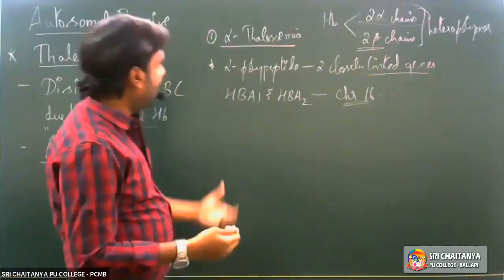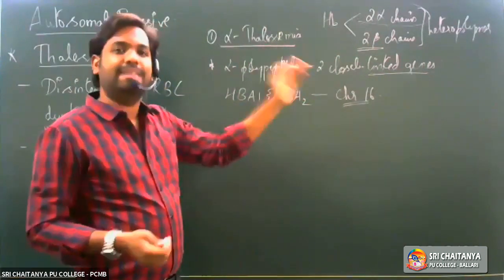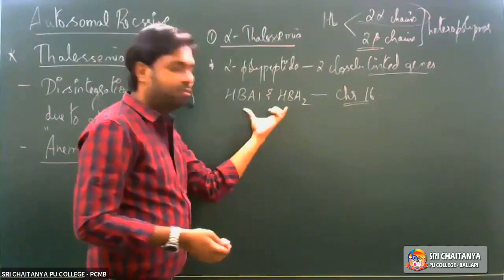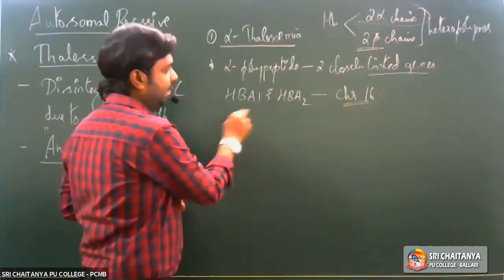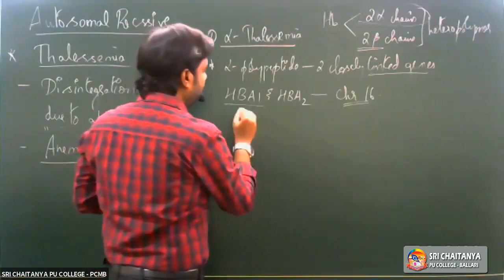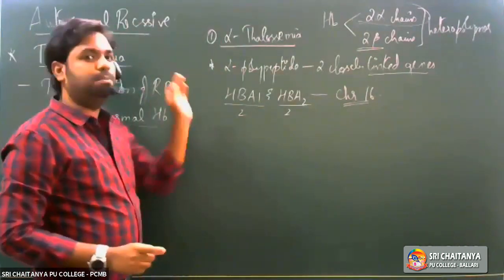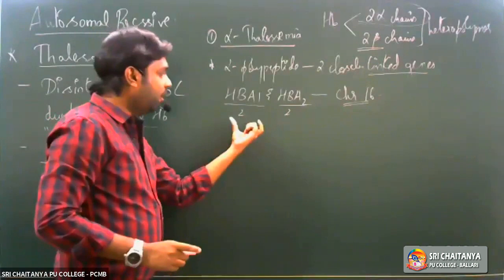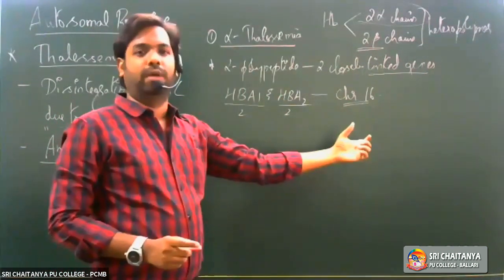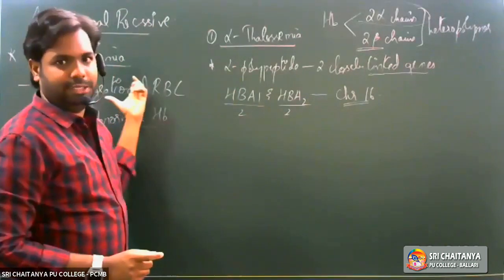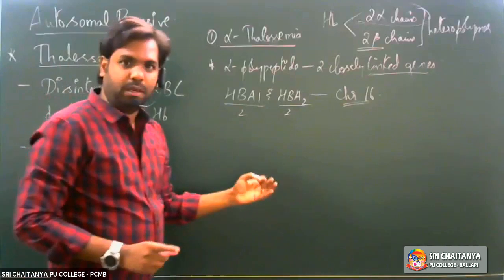But in case of thalassemia, there is a mutation in either of the two genes. Since there are two genes here, we know that each gene has two alleles. So this will have two alleles and this also will have two alleles, right? Any mutation in either one of the four alleles or more than one of the four alleles would lead to this particular condition, right? So what are we saying now? Any mutation, right?